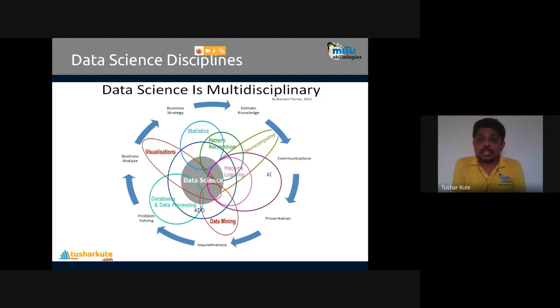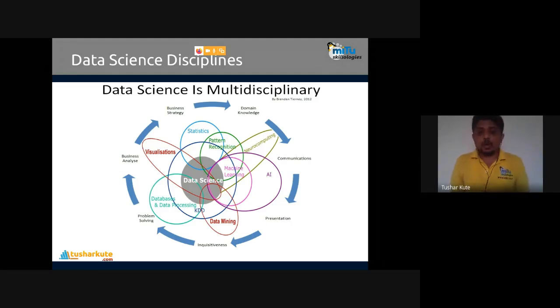We require statistics. So check this out: statistics, pattern recognition, AI. Under AI, we have machine learning. Then we have natural language processing, NLP, neurocomputing, that's what we call. Then we have data mining. Then KDD, knowledge discovery in databases. Then we have databases and data processing, data engineering, visualization techniques. So these are the multiple disciplines that data science has today.